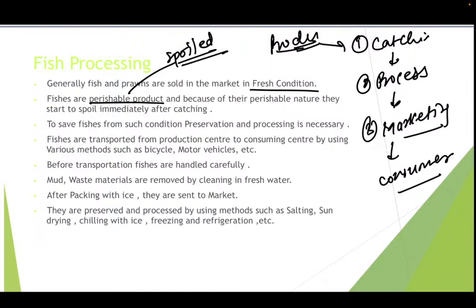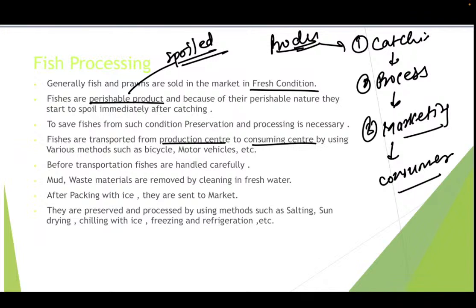So fishes are a perishable product, and because of their perishable nature, they start to spoil immediately after catching. Once we capture the fish from the water body and it comes out, it starts spoiling. To save fishes from such condition, preservation and processing is done. Fishes are transported from the production center to the consuming center by various methods such as bicycle, motor vehicles, etc. Before transportation, fishes are handled carefully.